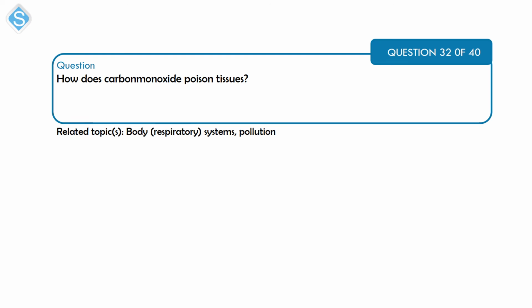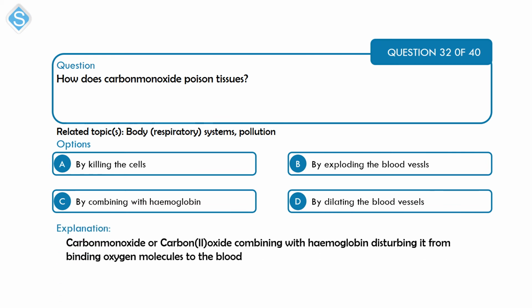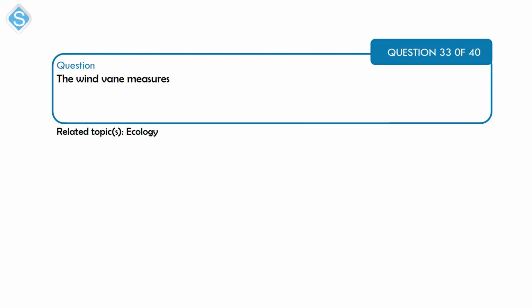This is a question relating to body systems and pollution. How does carbon monoxide poison tissues? A, by killing the cells. B, by exploding the blood vessels. C, by combining with hemoglobin. And D, by dilating the blood vessels. Okay, so carbon monoxide, that is carbon(II) oxide, competes with oxygen for hemoglobin in the blood, preventing it from binding oxygen. The hemoglobin is the pigment in the blood that helps it to bind the oxygen molecule. That's C.